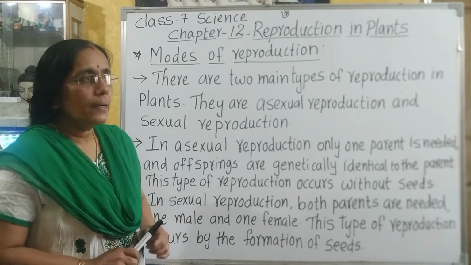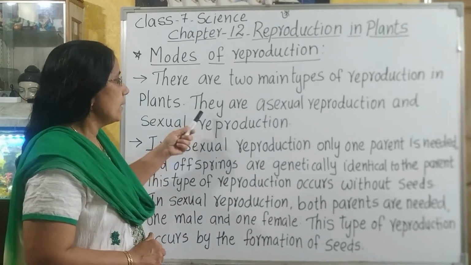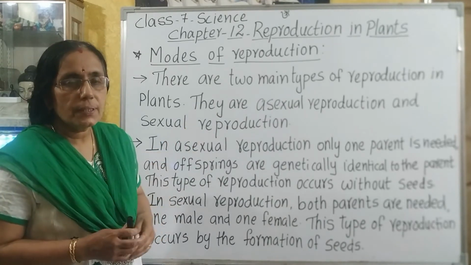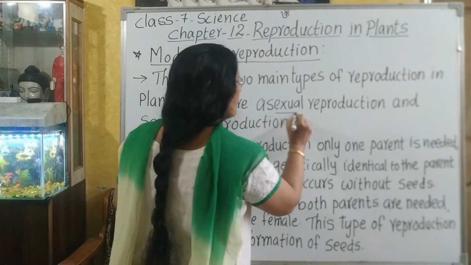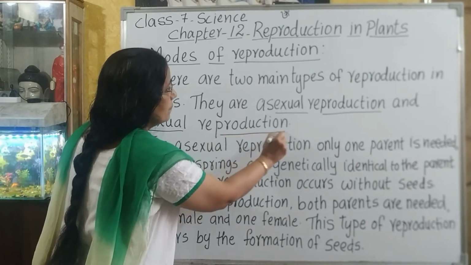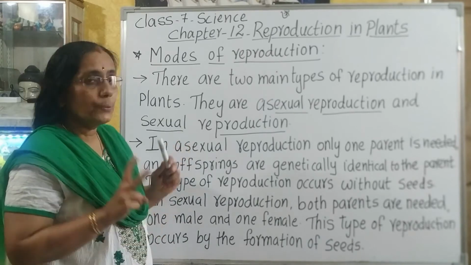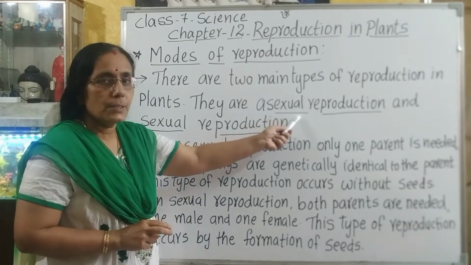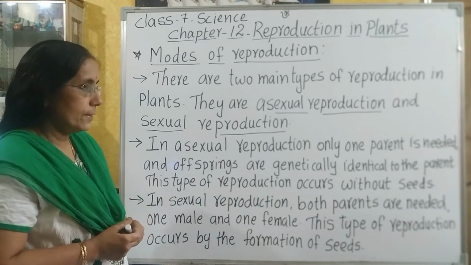Further, there are two main types of reproduction in plants. They are asexual reproduction and sexual reproduction. The plants reproduce in two different ways. They are asexual and sexual reproduction. Let us see what they are.